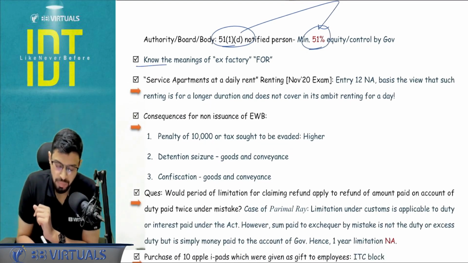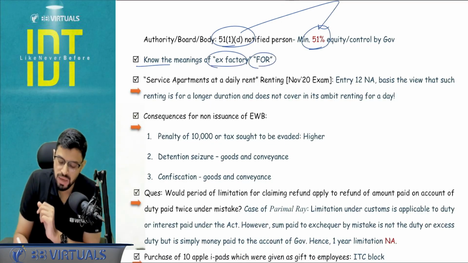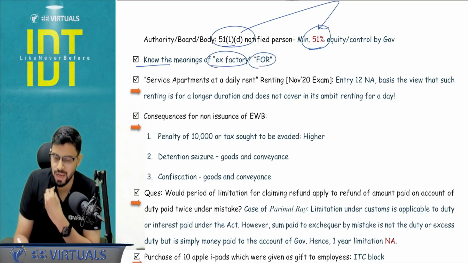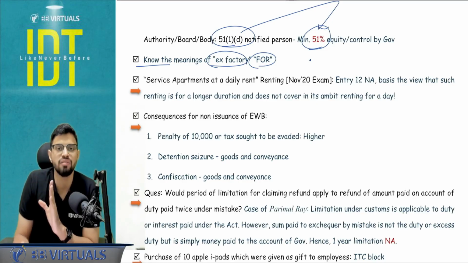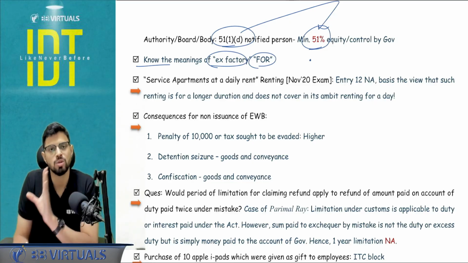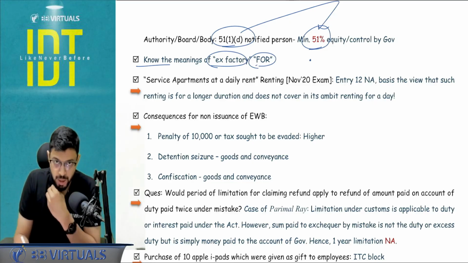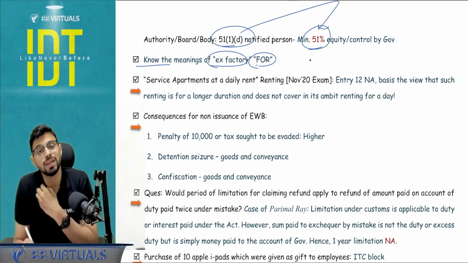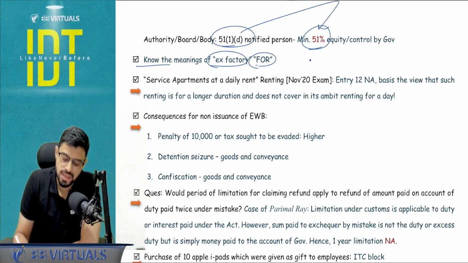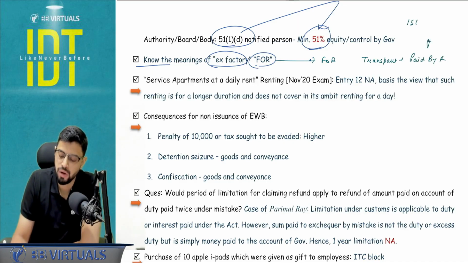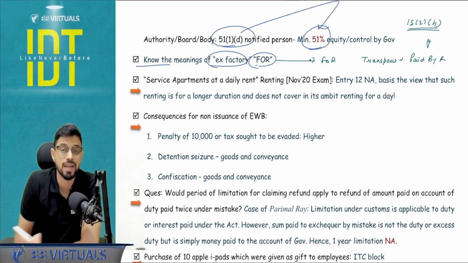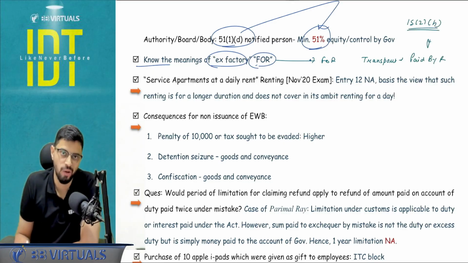Okay. Know the meanings of Ex-factory and FOR. Ex-factory: if the contract is ex-factory, it means as a seller, my responsibility is to make the goods ready at the factory. Further transport responsibility is yours. FOR means transport responsibility is mine. How will this impact the answer? I will tell you. The question can be asked in such a way that the contract was, let's say, FOR, but the transportation cost was paid by the recipient. So this will trigger section 15(2)(b), supplier's obligation paid by recipient, and it will become a part of the valuation. You have to add it again.